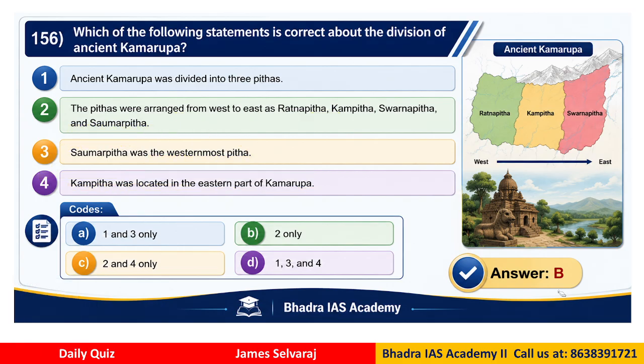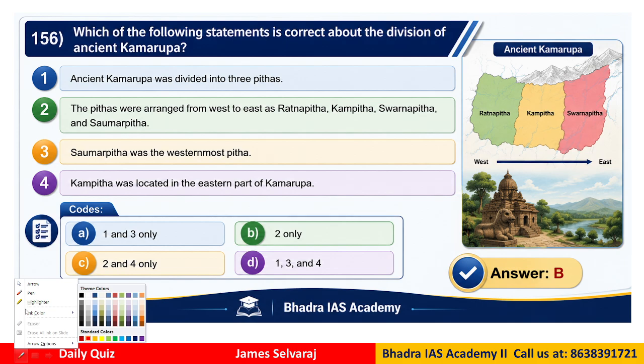So if you look at it, the correct answer is B, right? So the correct answer is B, 2 only. The pithas were arranged from west to east as Ratnapitha, Kampitha, Swarnapitha and Samarpitha. Clear now? So the other statements are basically wrong here. Okay.